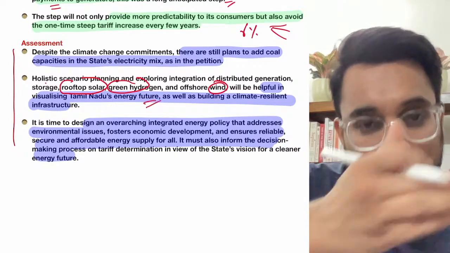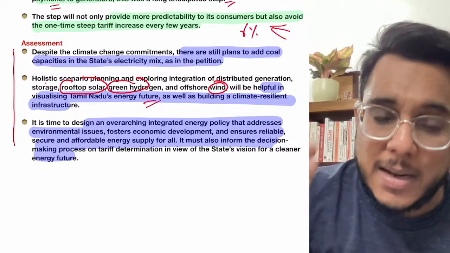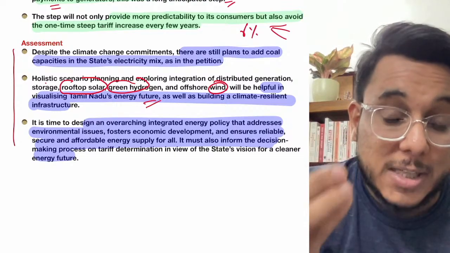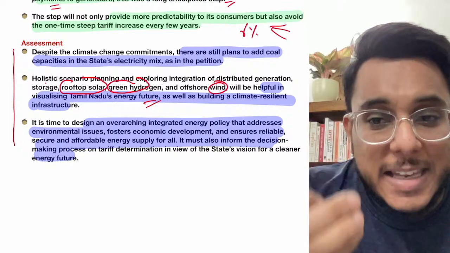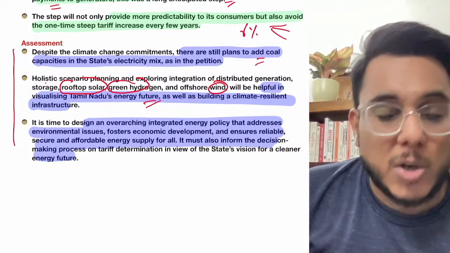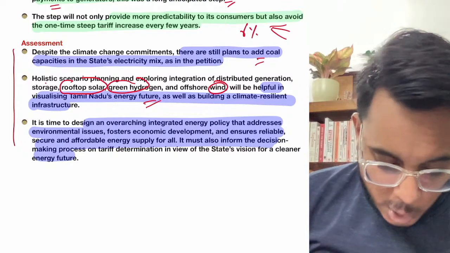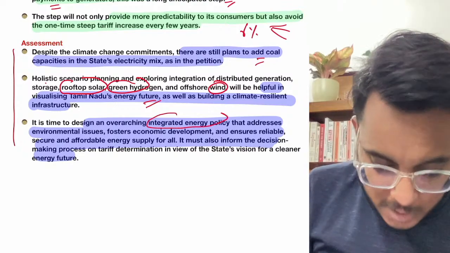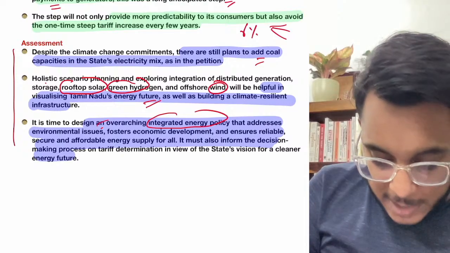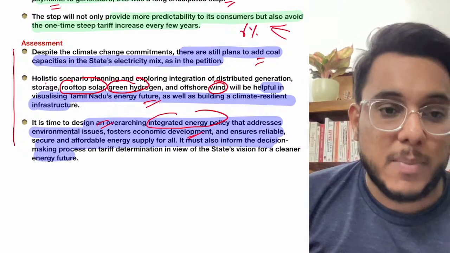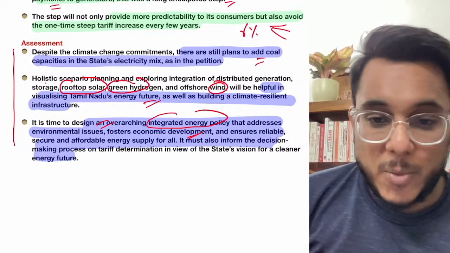And Tamil Nadu has a very long coast, a very favorable geography for solar power and wind power. So they need to install that. They should not be dependent on coal power plants. So that is something which they need to do. They need to have an integrated energy policy which can address the environment as well as the economy at the same time, and at the same time cheaper energy can be provided. So these are certain things that are to be taken care of.